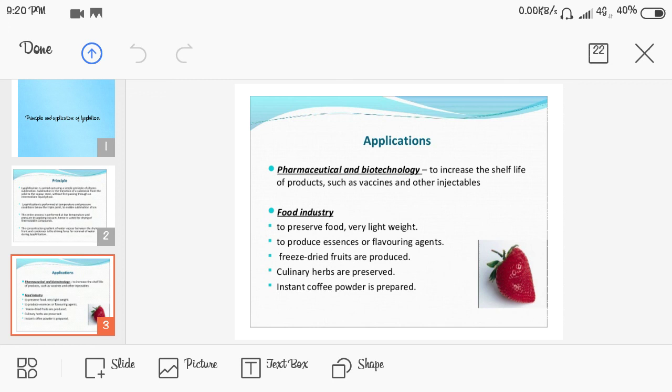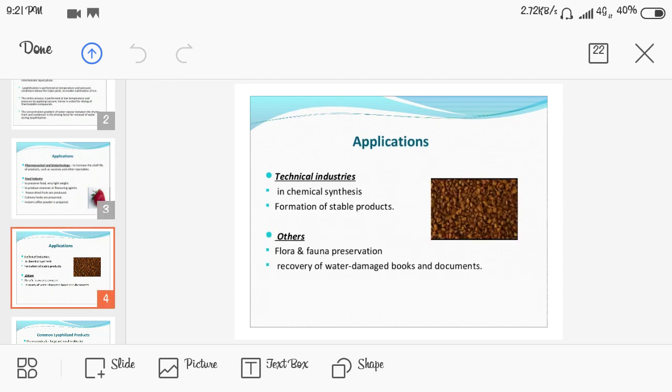These are used to preserve food, keeping it very lightweight, and to produce essences of flavoring agents, which are used in preparing colored food found in restaurants. Freeze dried fruits are also produced, culinary herbs are preserved, and instant coffee powder is also prepared using the lyophilization process. And the next application is in technical industries.